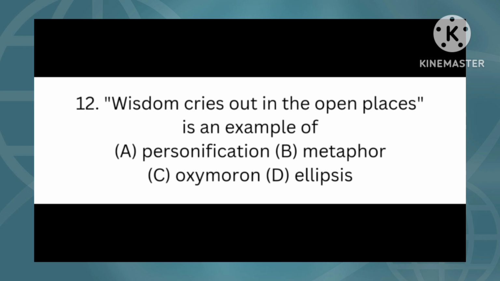Option A is personification. Personification is the idea of representing an object or an idea with a person or an action only capable of being done by a human being. Personification is a way of giving human qualities to inanimate objects. When you give those qualities to inanimate objects, we call it personification. A good example is, the sun traveled gently from east to west.